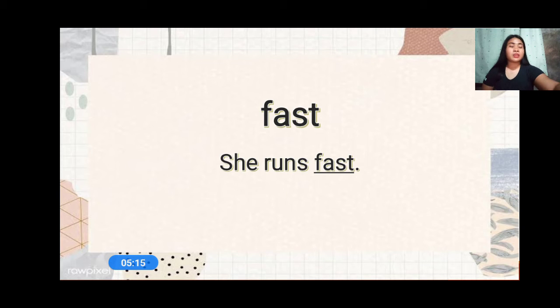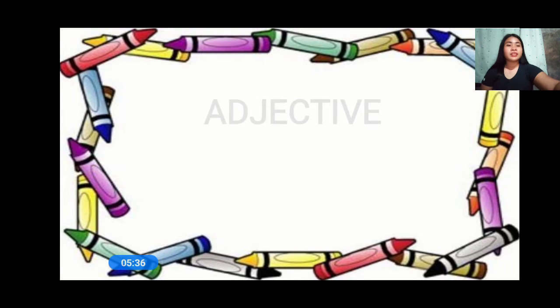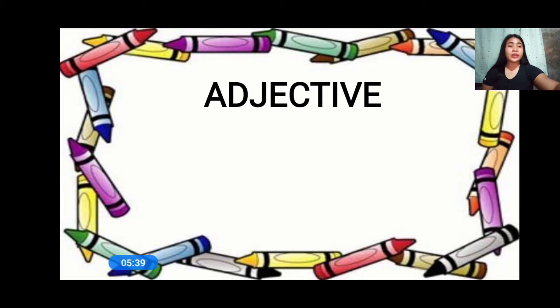Now, let me ask you a question. Okay, so what are the words that we read? Beautiful and fast. So, do you know these words? Okay, so what do we call these words? Very good. Those words are adjectives. Okay, so are you familiar with adjectives? Okay, so today we are going to talk about adjectives. Okay, so what do you want to learn? What is adjective? So we are going to answer those questions at the end of this lesson.